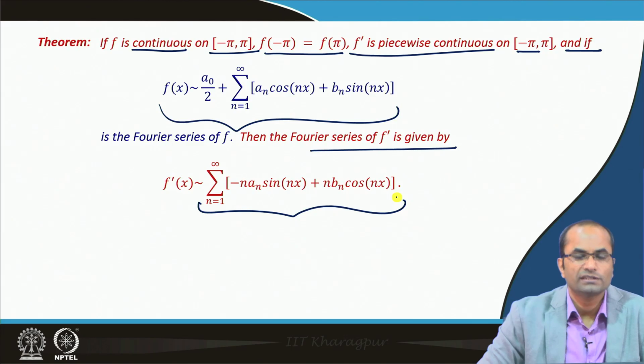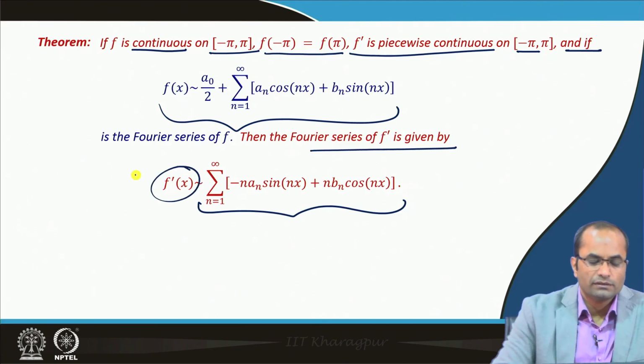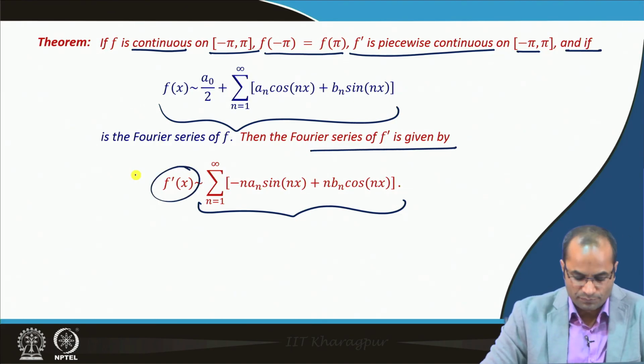So, this is the condition under which we can obtain the new series by differentiating term by term the given series, and that new series will be the Fourier series of f prime.